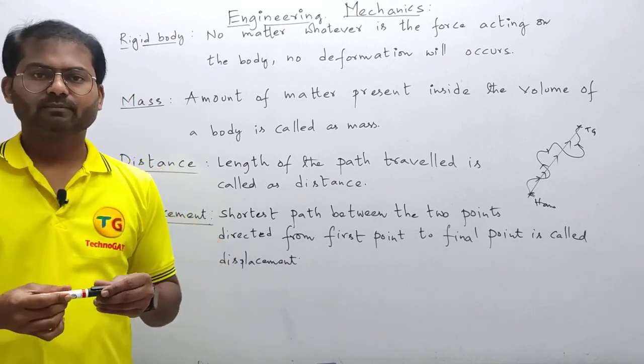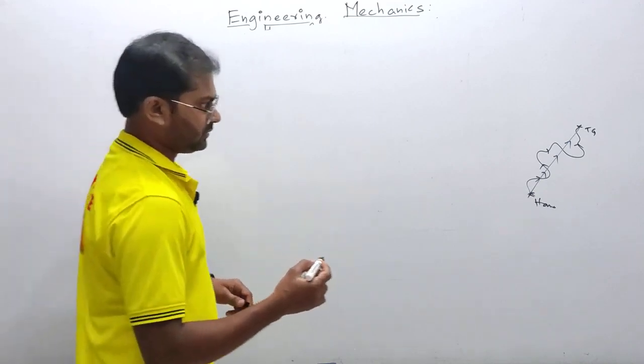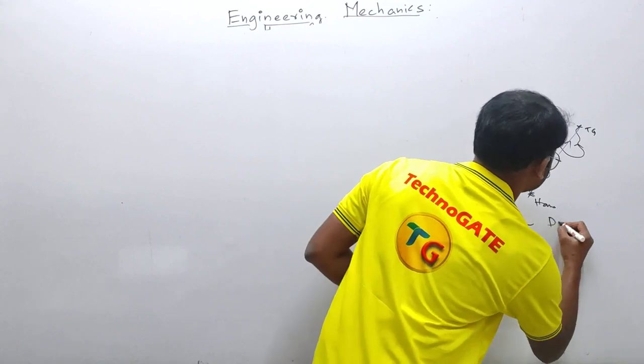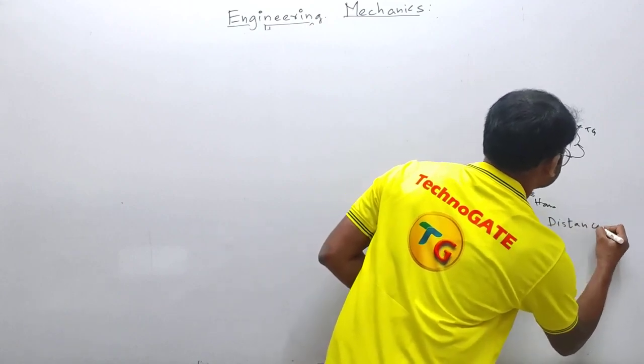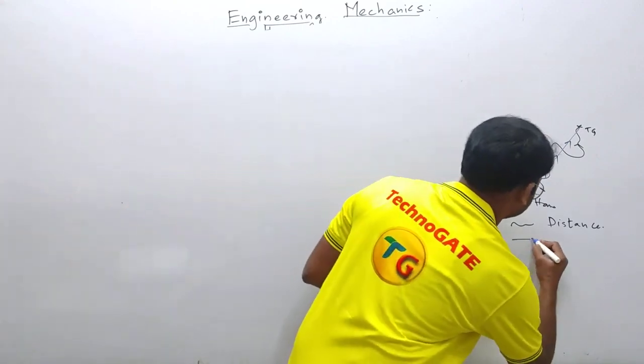Clear? So we have understood that in this diagram, this black colored line is distance and this blue colored line is displacement.